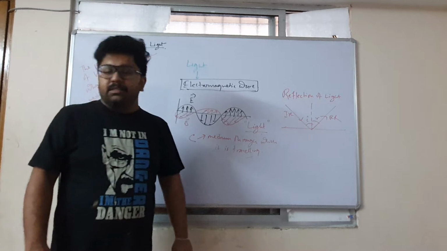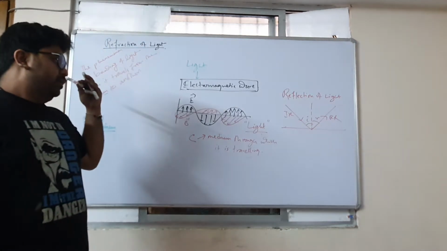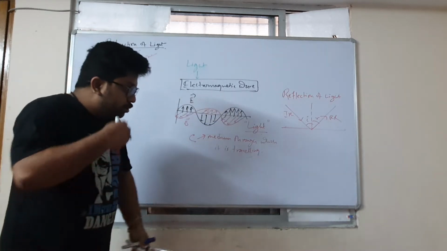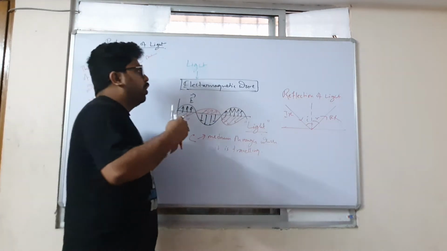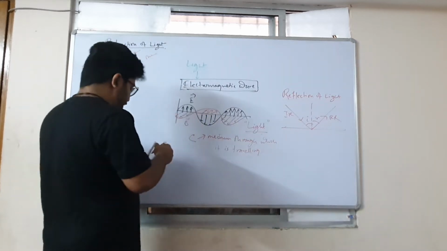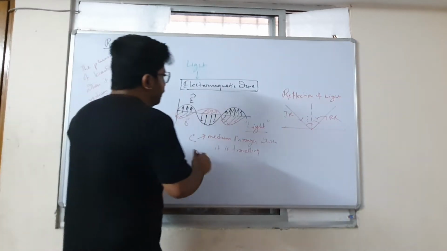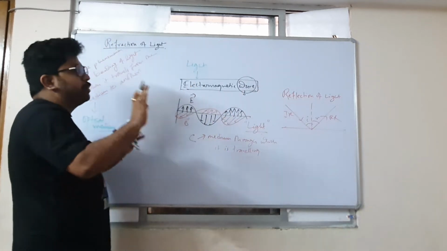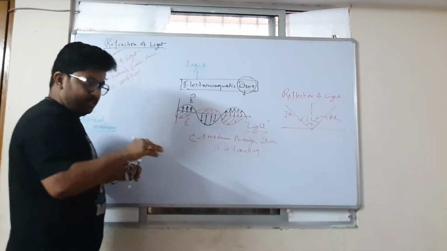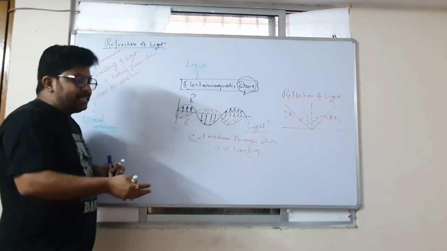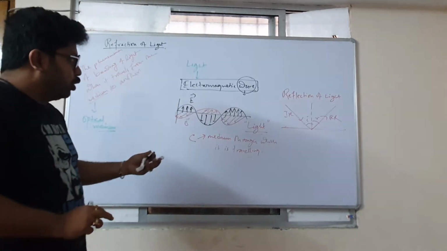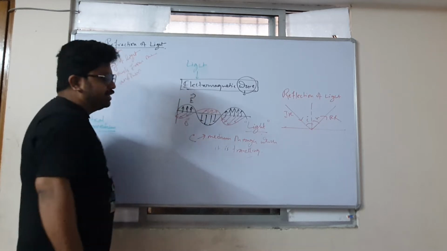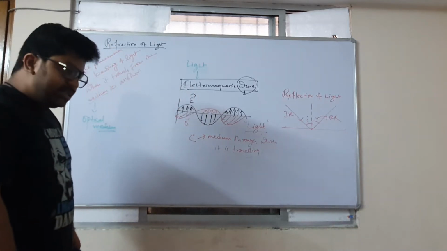Now the fact is this, that an electromagnetic wave, although it is a wave, still does not make the particles of the medium vibrate to propagate. What it does is, it vibrates the electric field and the magnetic field. Is this clear to you?